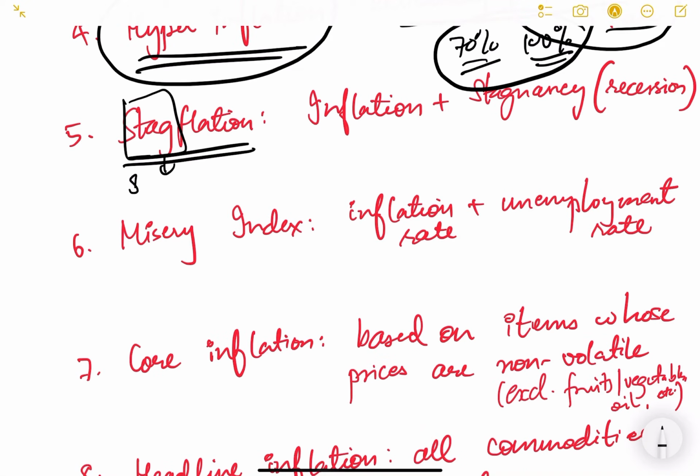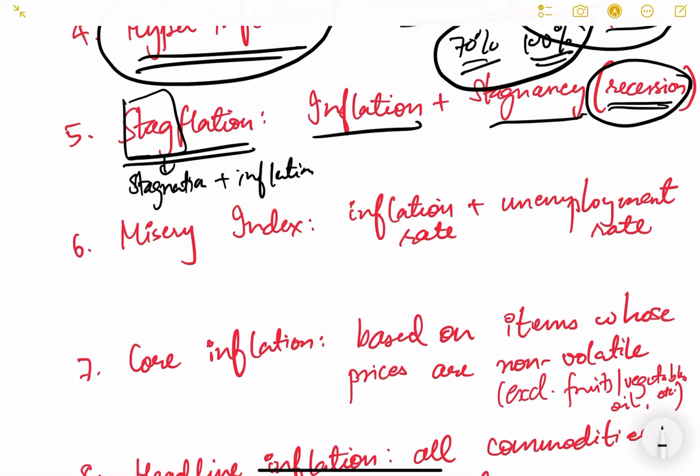Stagflation means stagnation plus inflation. Stagnation means basically recession. As we had seen, it is because of the supply side factor. If the supply curve shifts upwards, the quantity also decreases, so there is a recession also, and there is inflation also. So stagflation occurs because of supply side constraints.